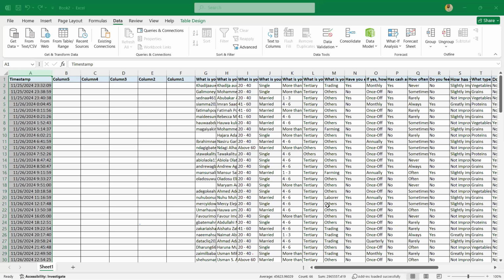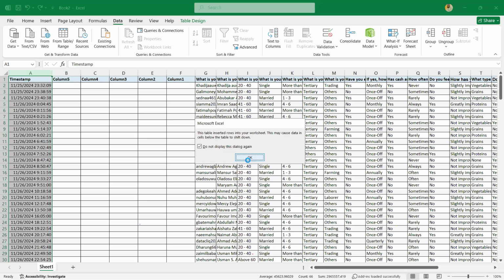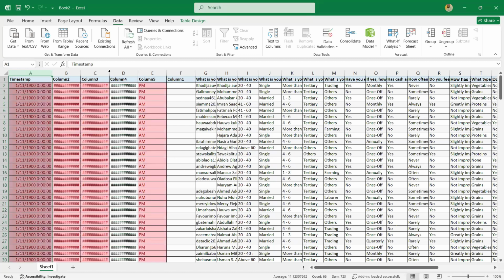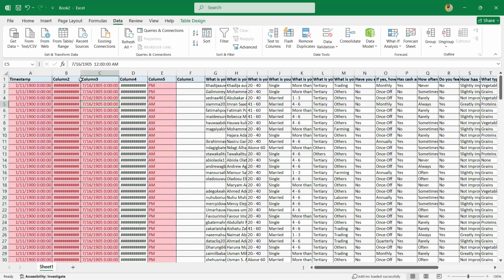So I'll click on finish. So you see, it will show you that maybe there might be data inside and that. You just say okay, you just select okay. So you see, it gave me this.